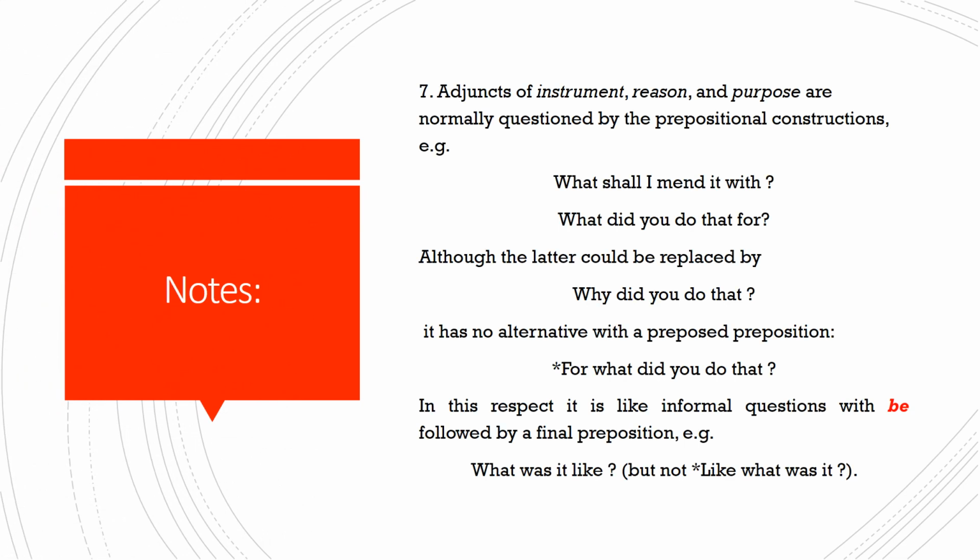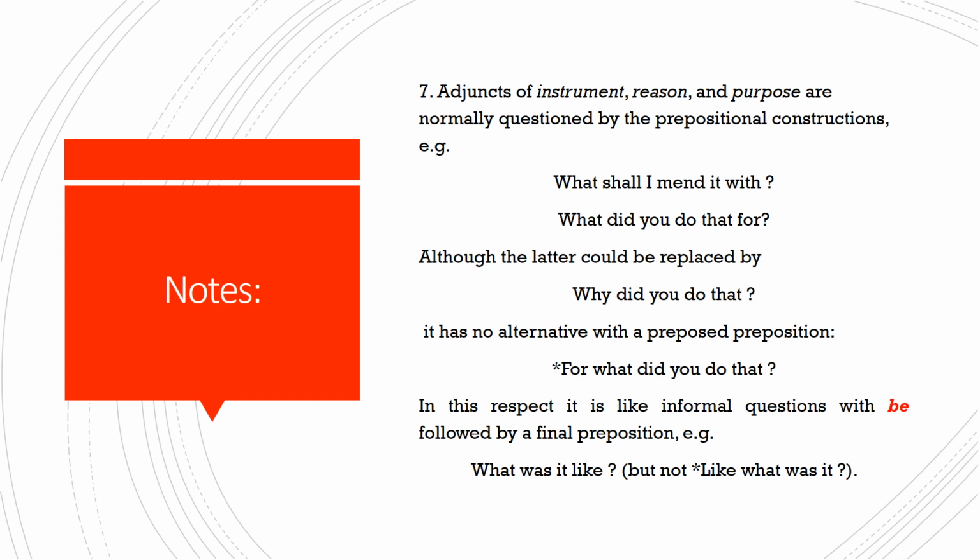Number 7, agents of instrument, reason, and purpose are normally questions by prepositional constructions. For example, what shall I mend it with? Here I am asking about instrument. What shall I mend it with? I am asking about the instrument that you can use to fix something. So here I am using a prepositional construction.